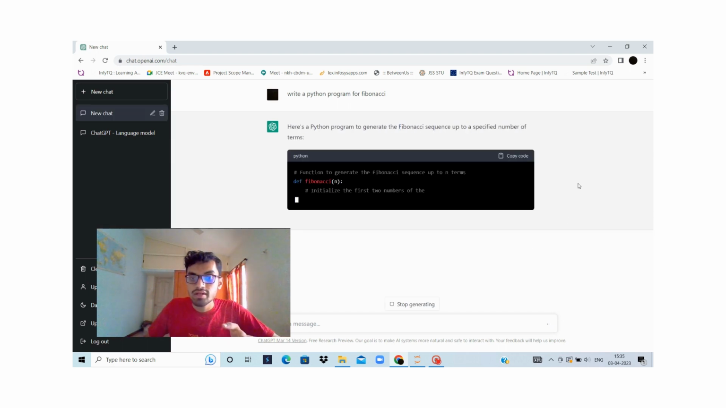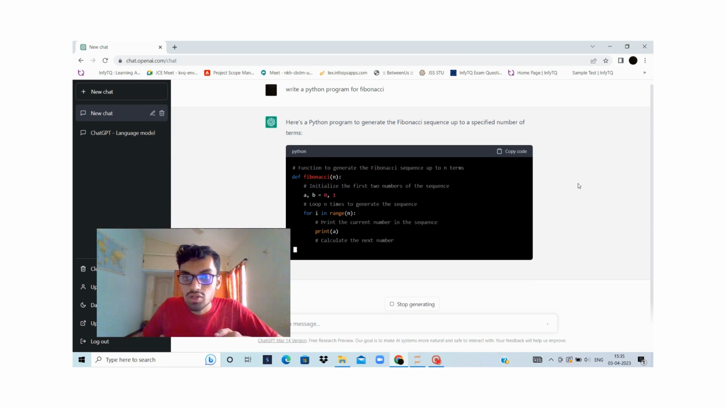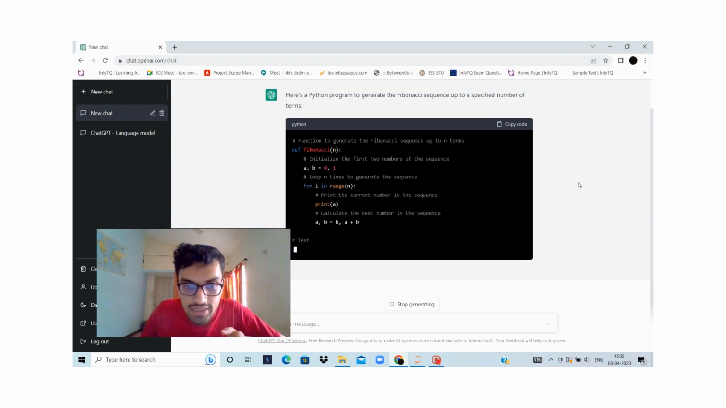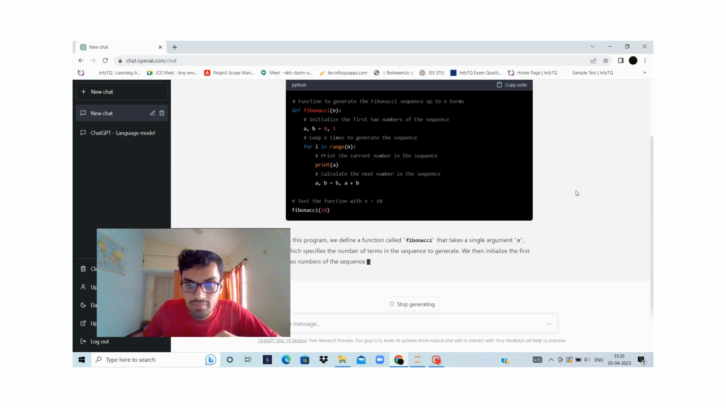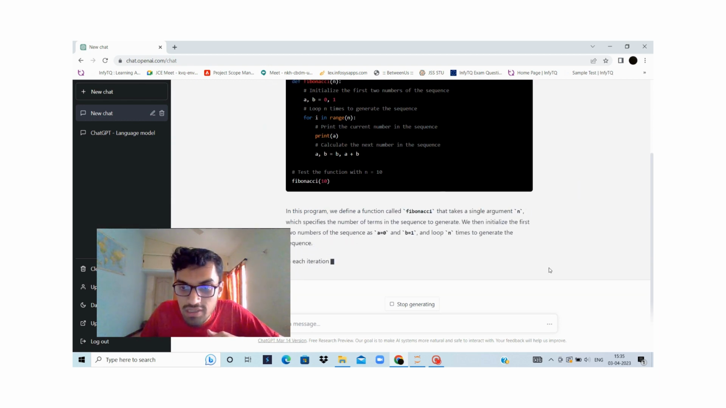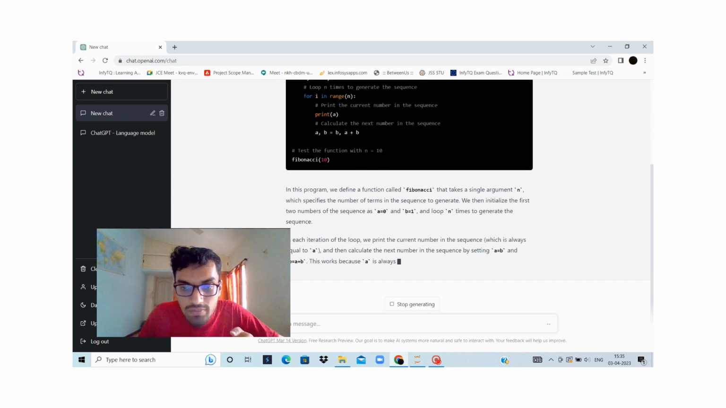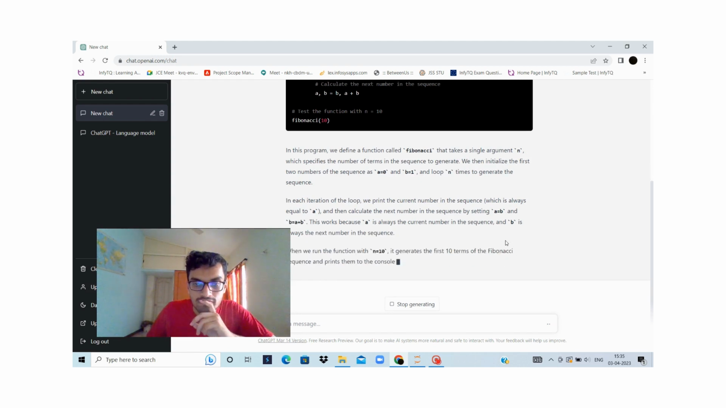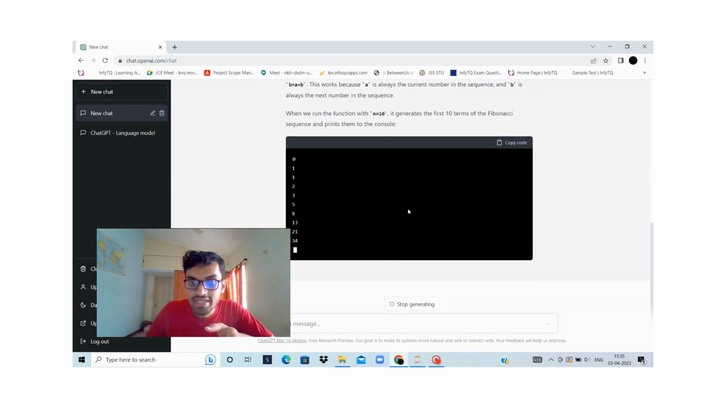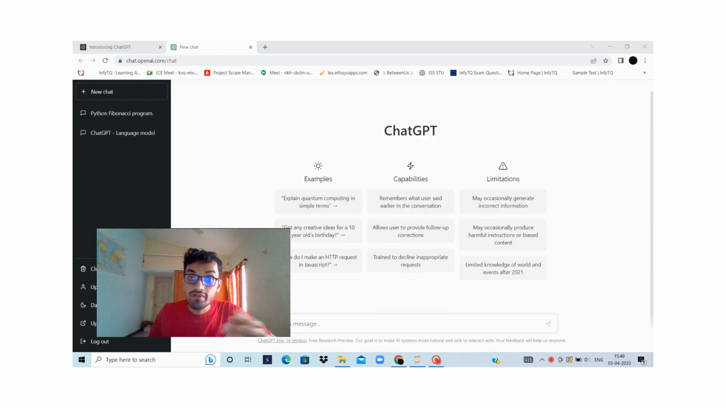So now ChatGPT is writing a Python code for Fibonacci, and it is giving an explanation also of how it works and how it can generate an output. And here is the output. You can see the Fibonacci. We will try another program.